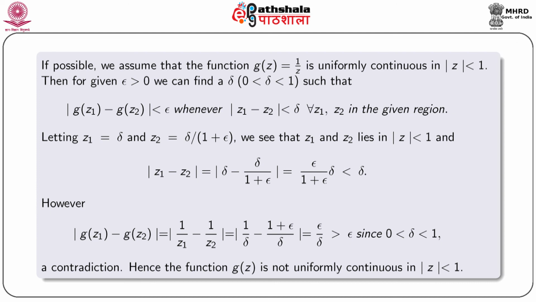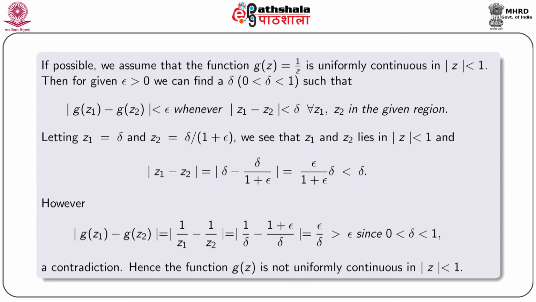So, now letting z1 equal to delta and z2 equal to delta by 1 plus epsilon, we see that both z1 and z2 lie in the region mod z less than 1, and modulus z1 minus z2, that is delta minus delta by 1 plus epsilon, is equal to epsilon by 1 plus epsilon into delta.